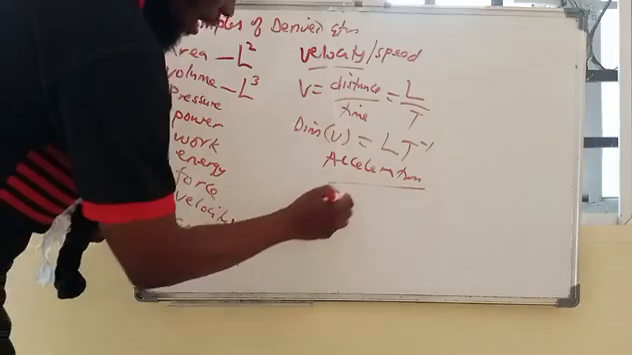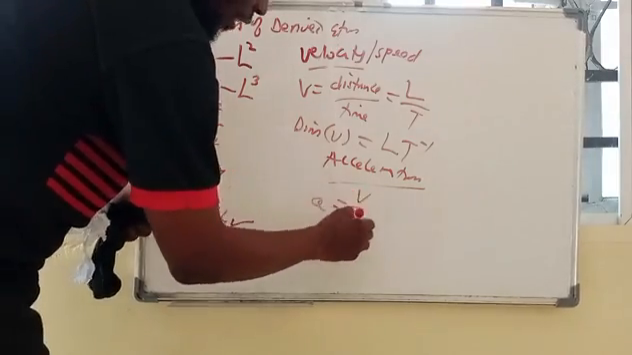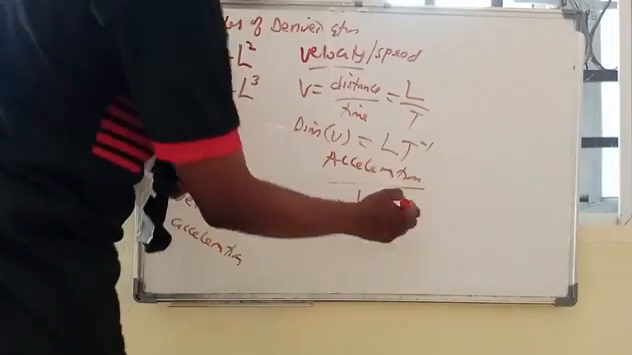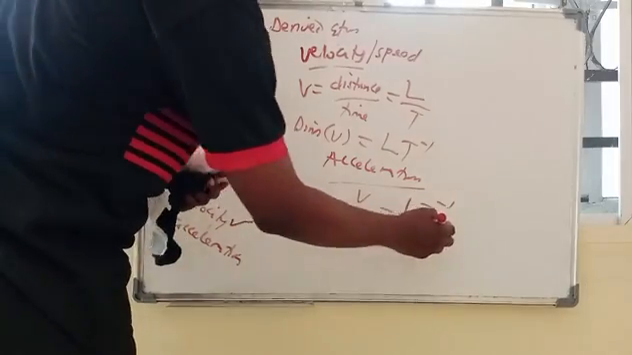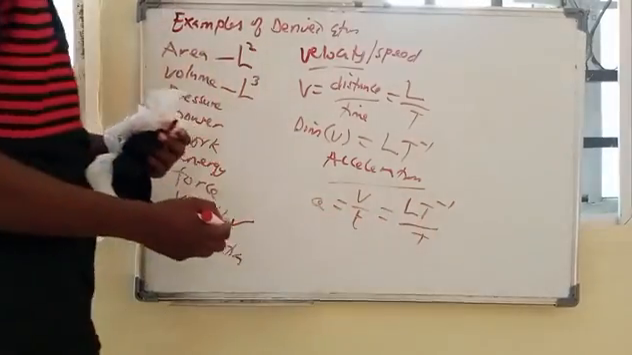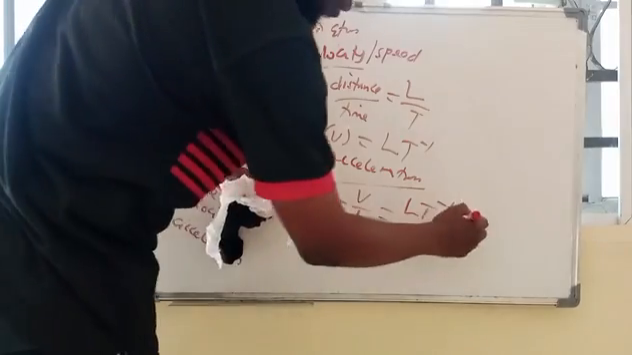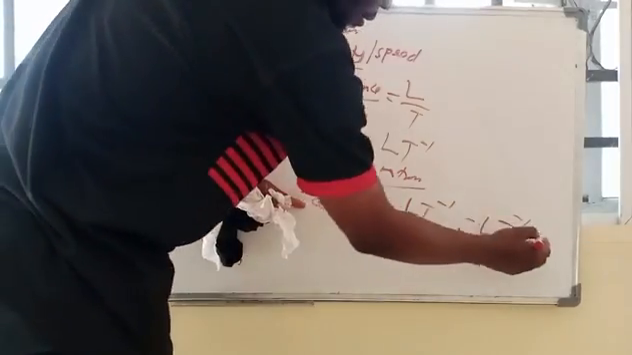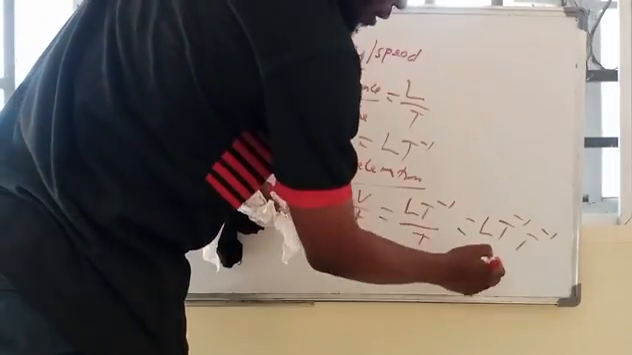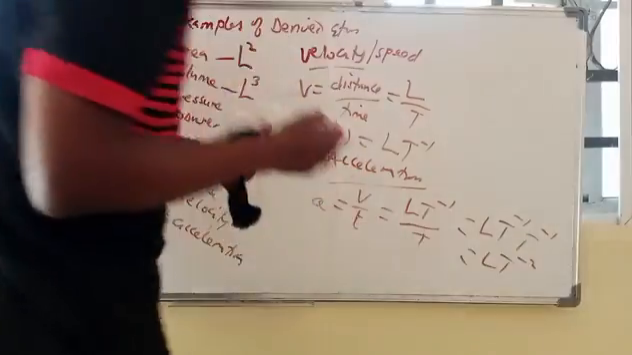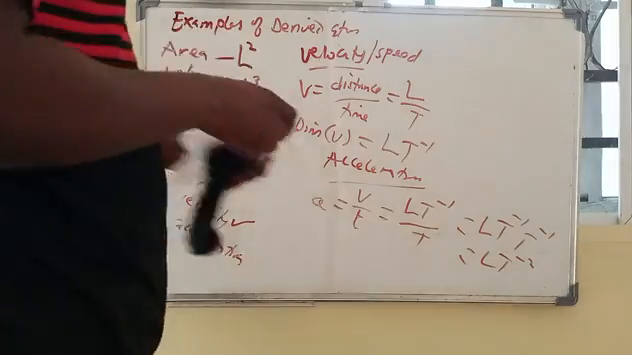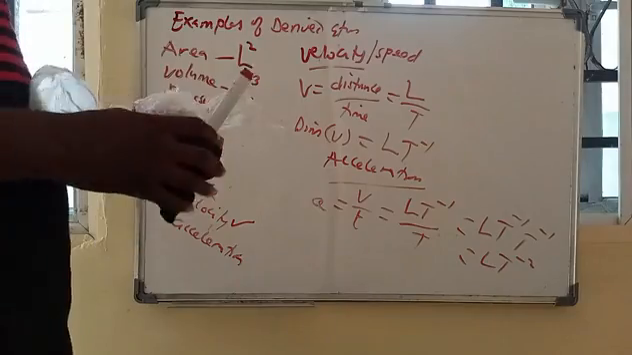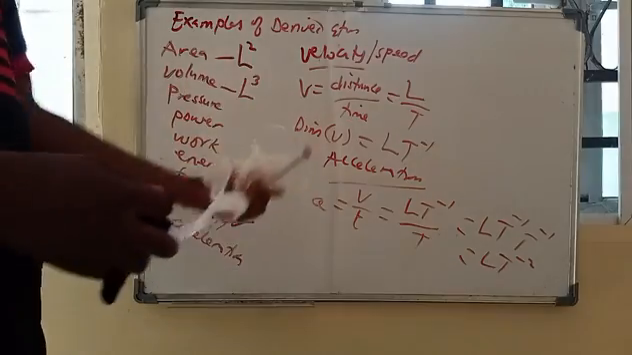So acceleration a is the velocity over time. Already velocity has been found to be LT^-1. Then over time, the dimension of time is T. So meaning the dimension of acceleration will be what? LT^-1, then bringing this one up, negative 1, so meaning you have LT^-2. So that's the dimension of acceleration: LT^-2. So that is taken for acceleration.